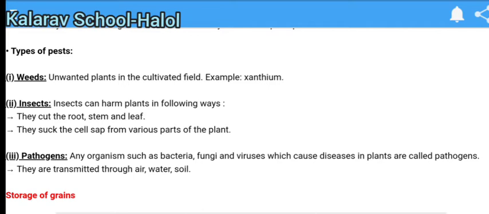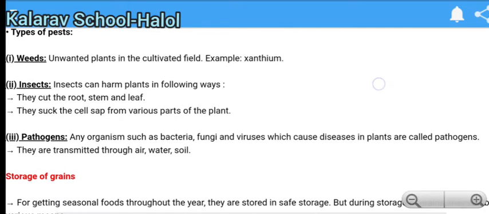Next is pathogens. Pathogens are organisms such as bacteria, fungi, and viruses which cause diseases in plants. They are transmitted through air, water and soil. So they are transmitted to the crops by these transmission agents like air, water and soil. So these pests are responsible for the main problems for the crop, and we have to control the growth of these pests.